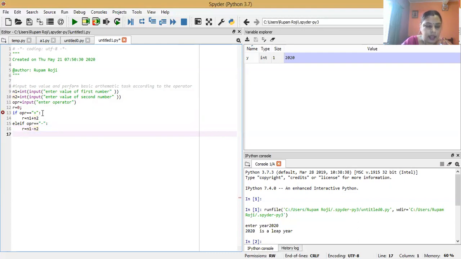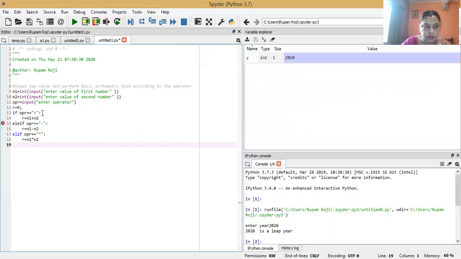Again, elif opr equals multiplication, colon, then r equals n1 into n2.